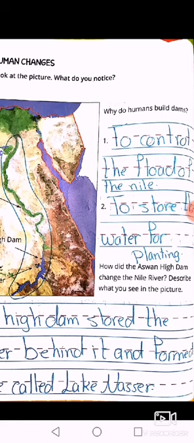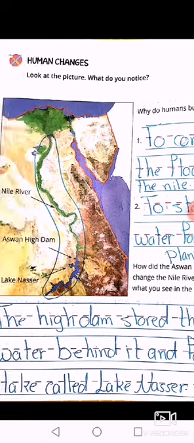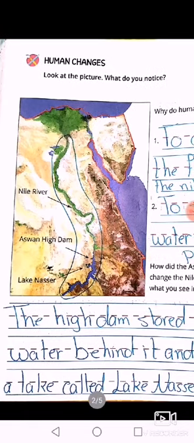In Egypt, we have a dam called Aswan High Dam. Okay? Can you tell what the Nile River looks like above and below the high dam?